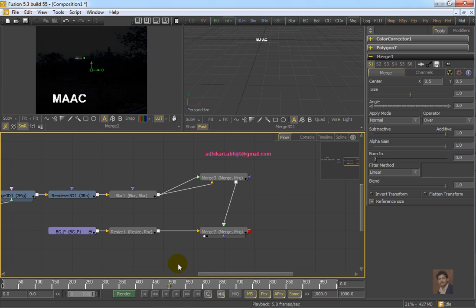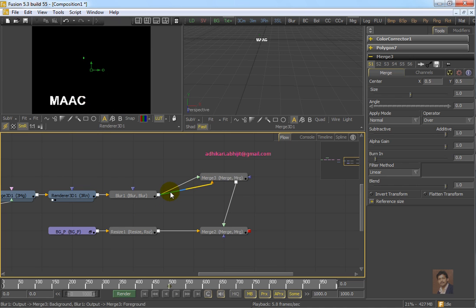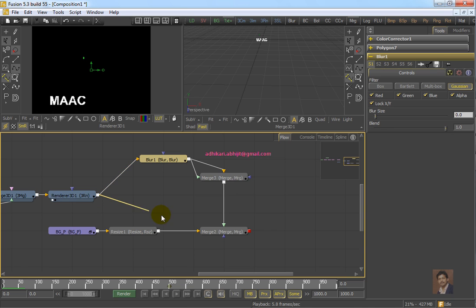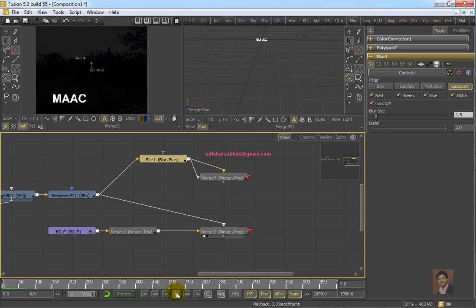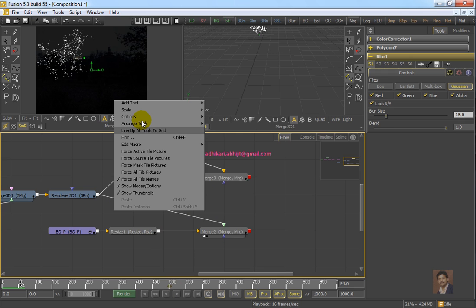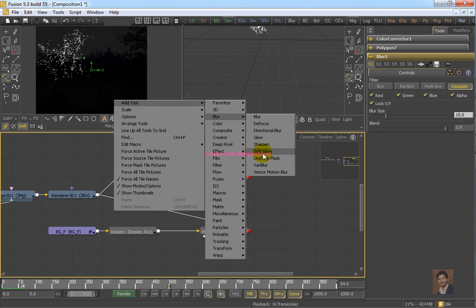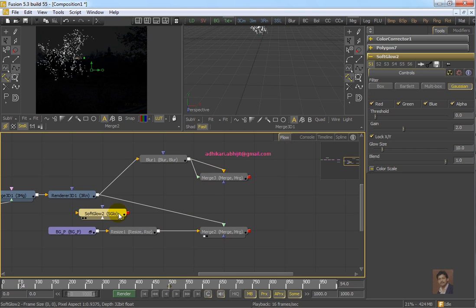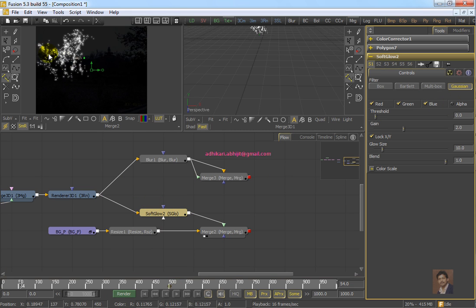Okay, now you can also use a different option, like not using blur for this section. You can add this rendered text directly, then it will be a little bit different. It will be like dust. You can also use soft glow, add tool, blur, soft glow. It may be a more brilliant effect.